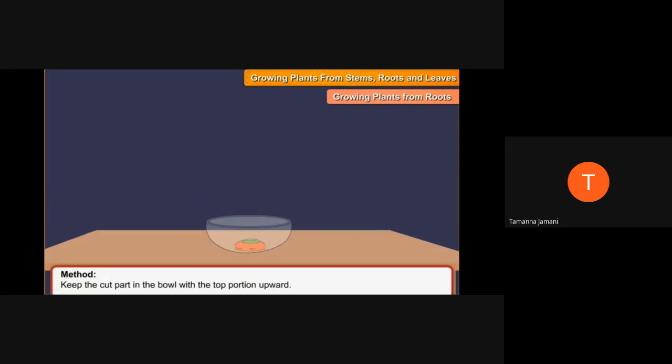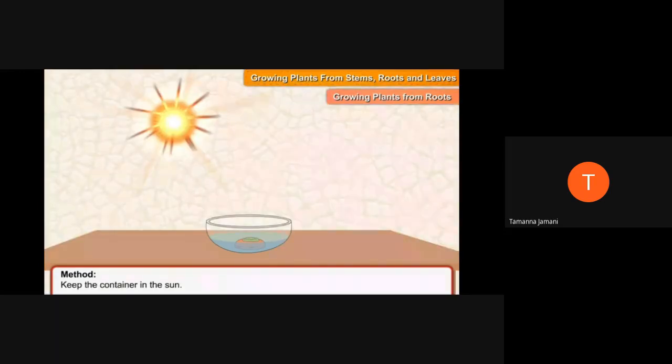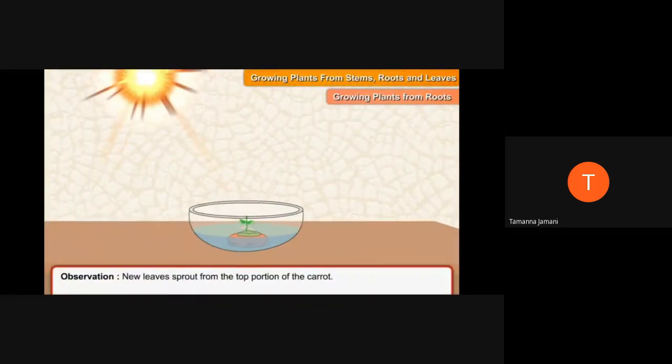Now what do we have to do with the top part of the carrot? We have to pour water in the bowl and keep it dipped in the water. Now please observe it properly. See, it will get sunlight. And now we will see how it starts growing from the top portion of the carrot.